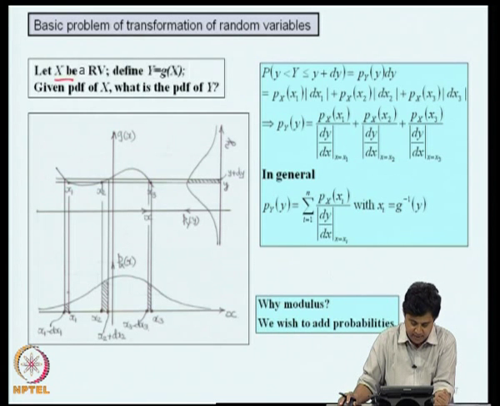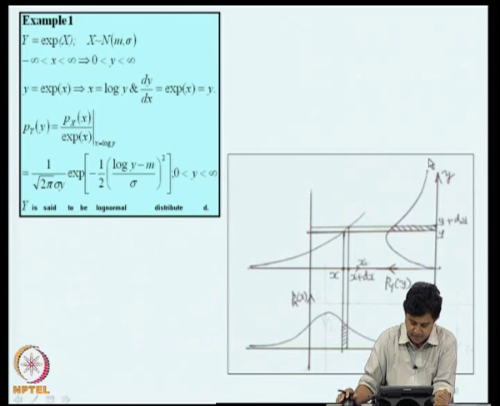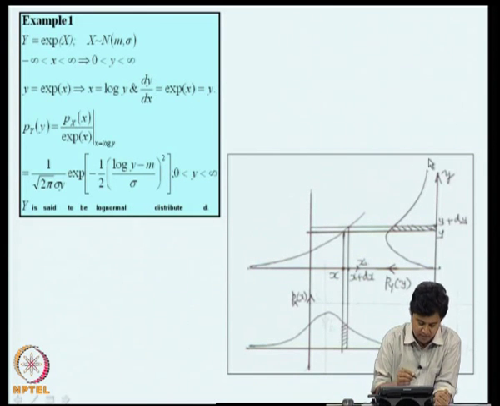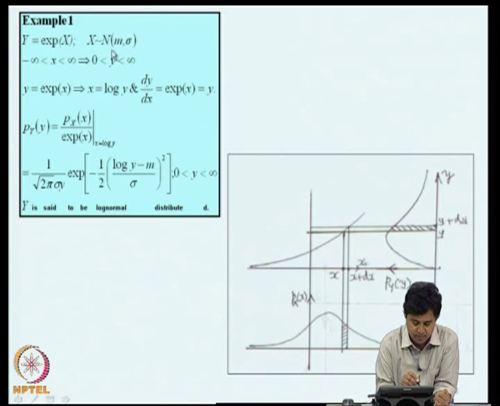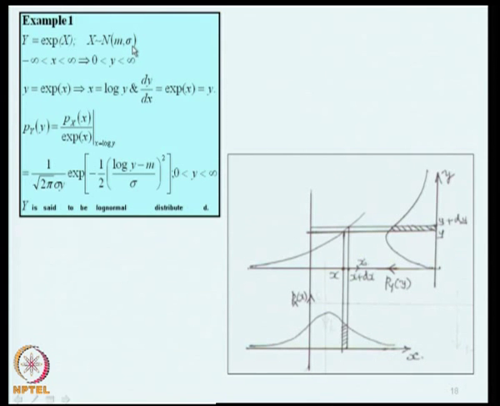So, we can consider a couple of examples and see what we learn from them. The first example we consider is, we assume that x is a normal random variable with parameters m and sigma, and the function y is defined as exponential of x.